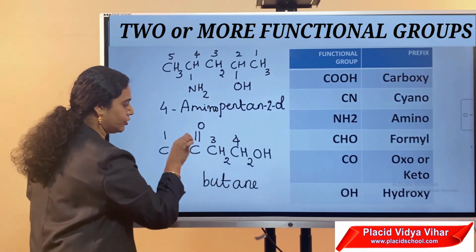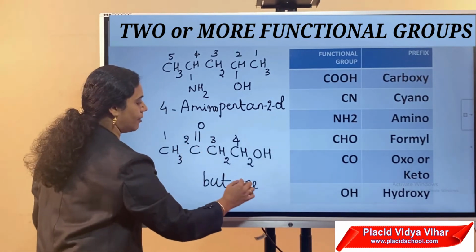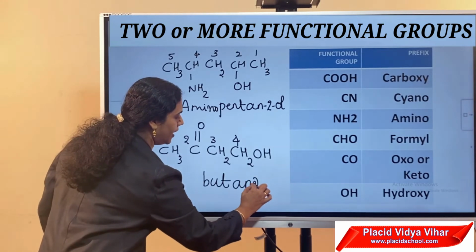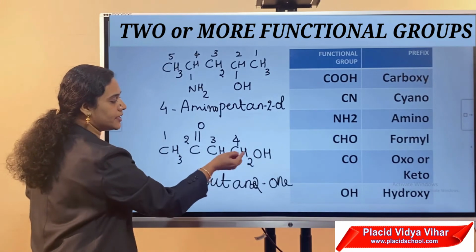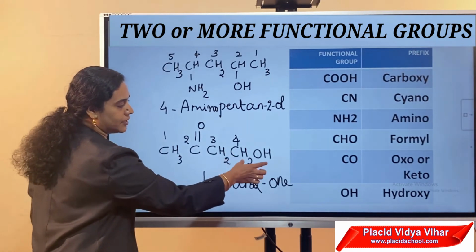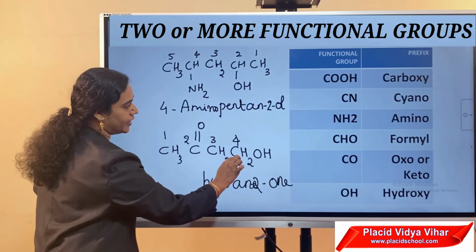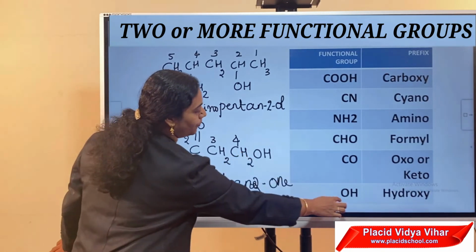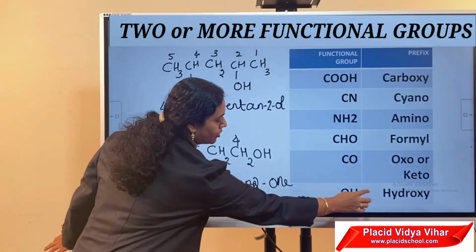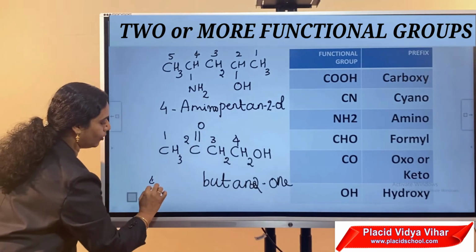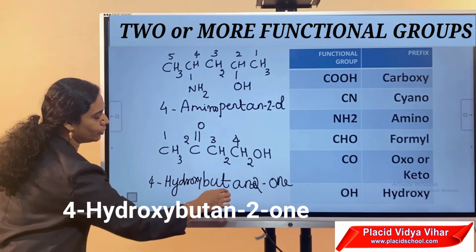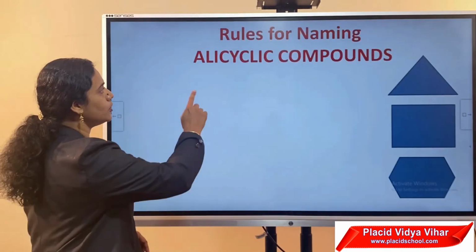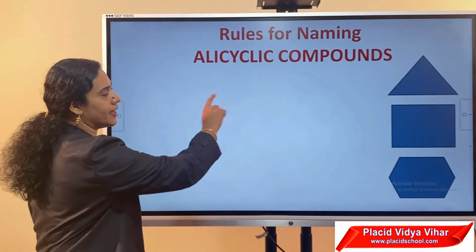Therefore, here we have to denote the position. The C double bond O is attached at the second position. Therefore, butan-2-one. Now, OH is attached at the fourth carbon. This is considered as a substituent. Therefore, for the OH group, the prefix name is hydroxy. Therefore, the name of the compound is 4-hydroxybutan-2-one.